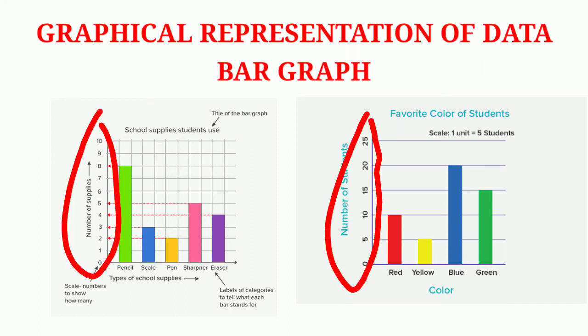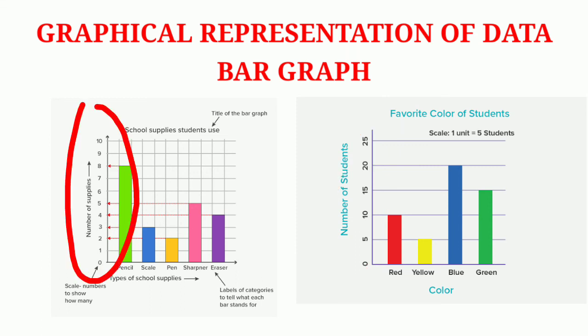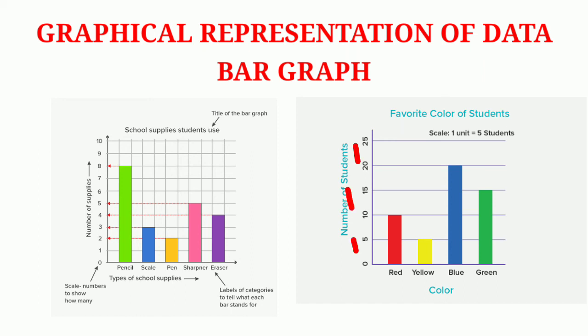So 0, 1, 2, 3, 4, 5. In this way, we can write on the y-axis. This is known as the scale. So on this scale, we have to write 0, 1, 2, 3, 4, etc., or 2, 4, 6, 8, etc., or 0, 5, 10, 15, 20, 25, etc. That means the gap between every two consecutive numbers is always the same on the scale on the y-axis. Okay.